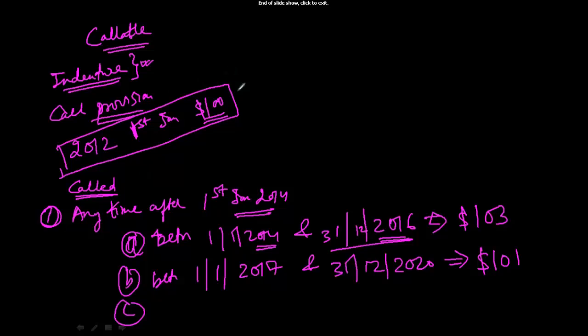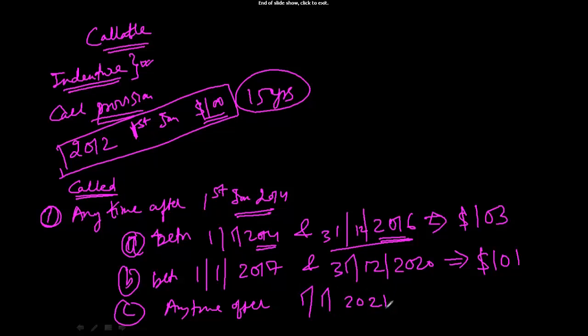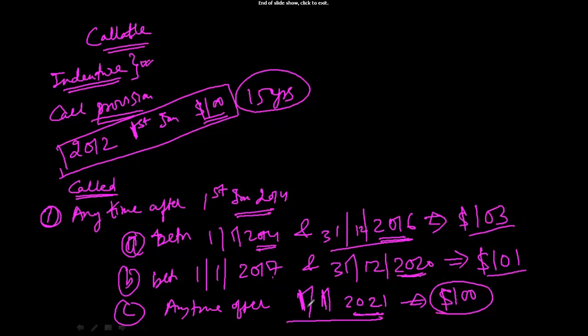So let's say this bond is a 15 year bond, and you say that if the bond is called any time after 1st Jan 2021, you will pay only par, 100. So you are saying that if the bond is called between 2014 and 2016, you will pay 103. Between 2017 and 2020, you will pay 101. Any time after 2021, you will pay 100.